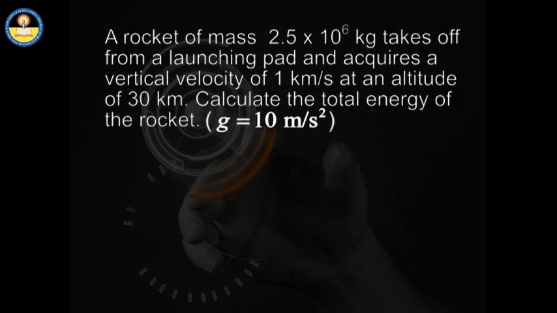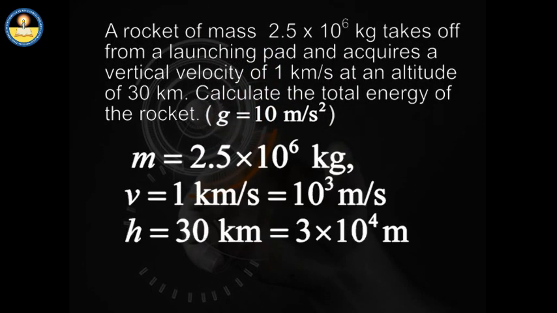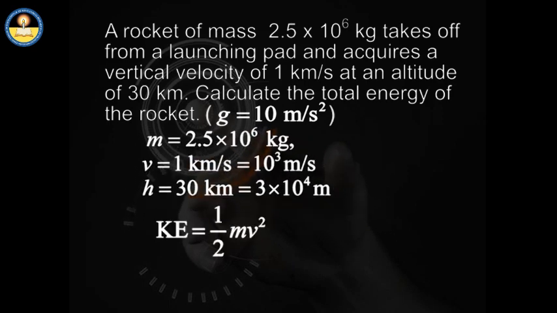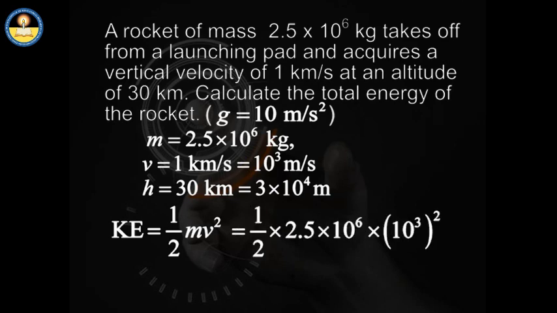First of all, let us convert all the values in SI units. Kinetic energy of the rocket at the altitude of 30 kilometers comes out as 1.25 multiplied by 10 to the power of 12 joules.